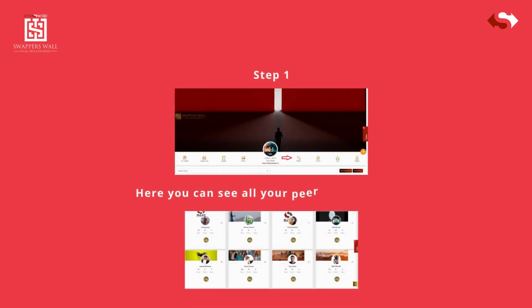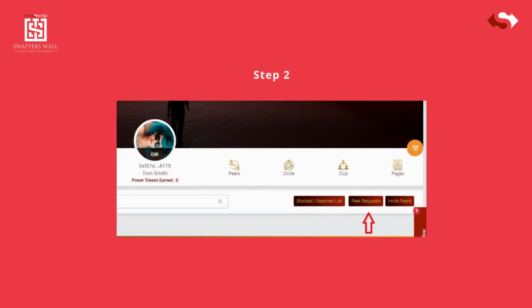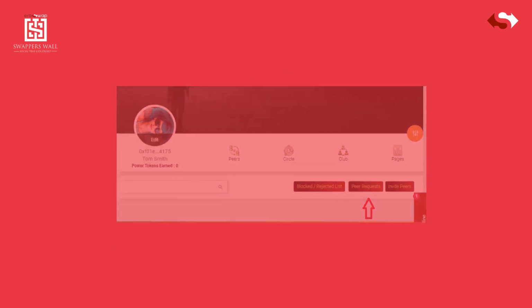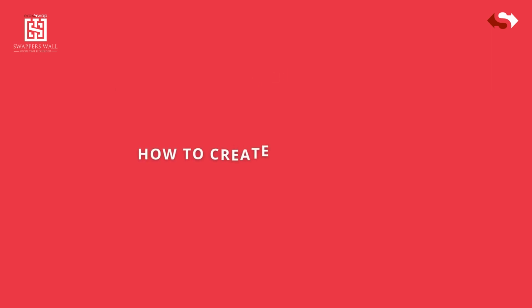How to see your peers. Step 1, click on Peers icon, here you can see all your peers and friends. Step 2, to accept friend requests click on Peer Request button. Step 3, to see your blocked/rejected friend list, click on Blocked/rejected list button.